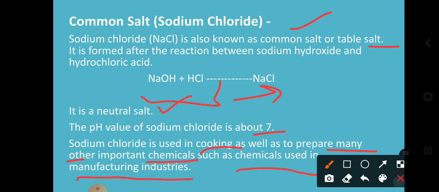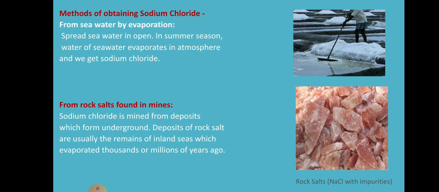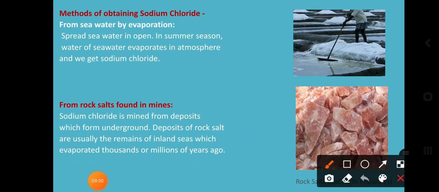Let's discuss a few more points related to methods. First method: how can we get this sodium chloride? By evaporation. Dear students, what do you mean by evaporation? Where a liquid particle is converted into a gaseous particle is called evaporation. So spread sea water in the open.